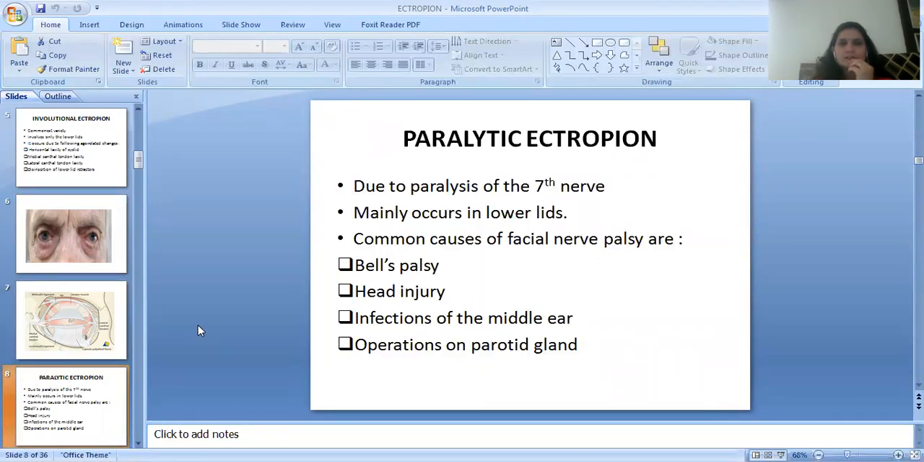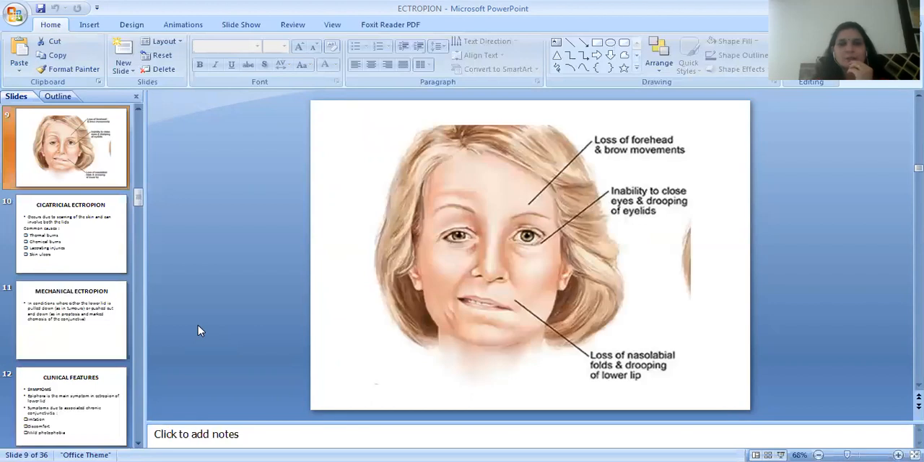Next is the paralytic ectropion. Due to paralysis of the seventh nerve, mainly occurs in the lower lids. Common causes of facial nerve palsy are Bell's palsy, head injury, infections of the middle ear, operations on parotid gland. You can see the image of facial paralysis.